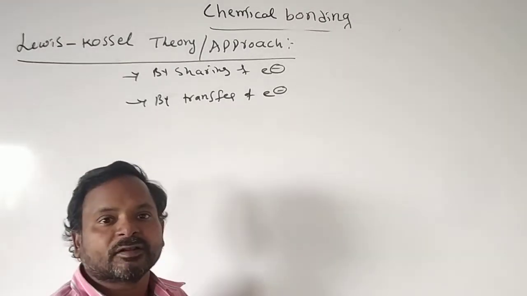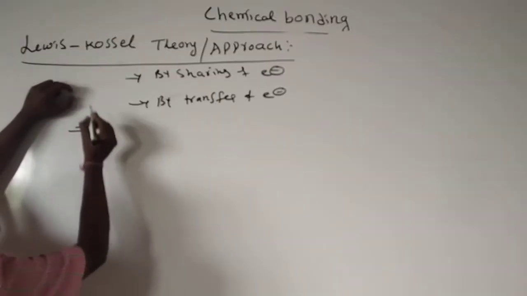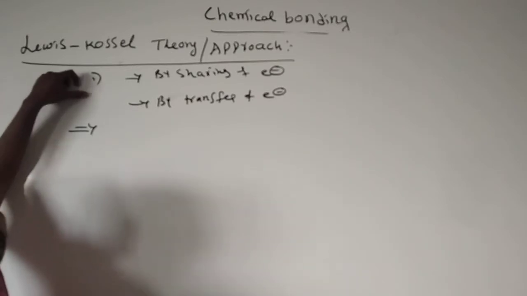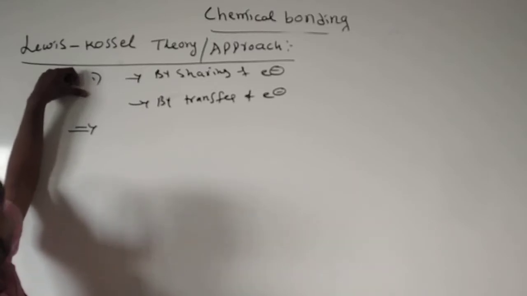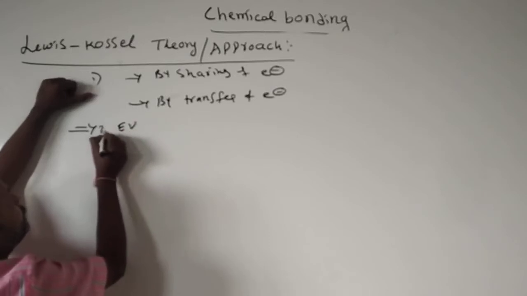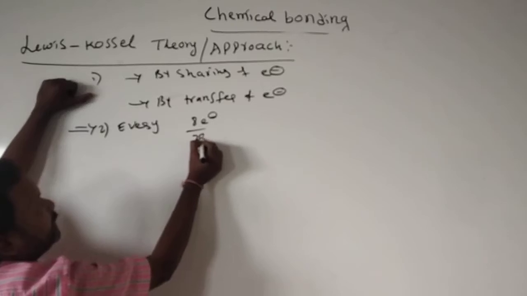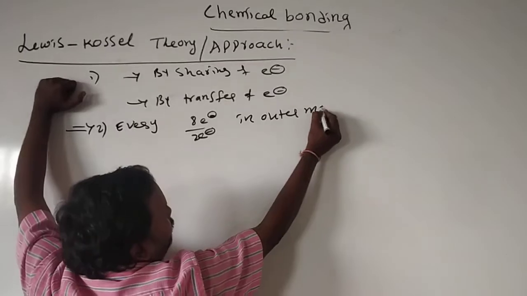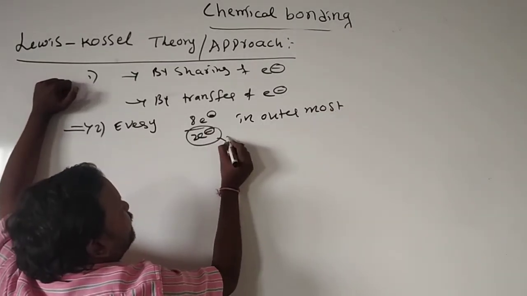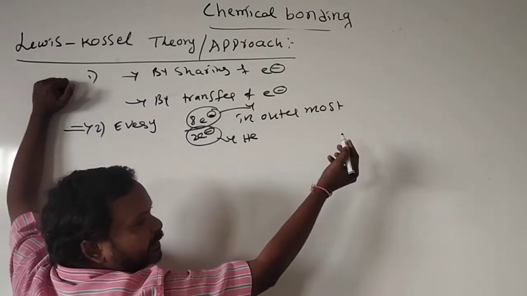After completion of the formation of the molecule, every molecule should have 8 electrons or 2 electrons in the outermost shell. 2 electrons is applicable only to helium. 8 electrons is applicable to all inert gases.